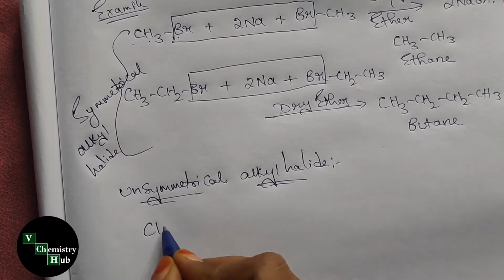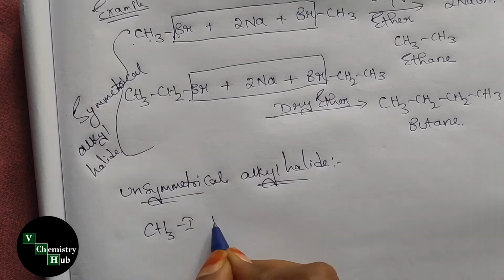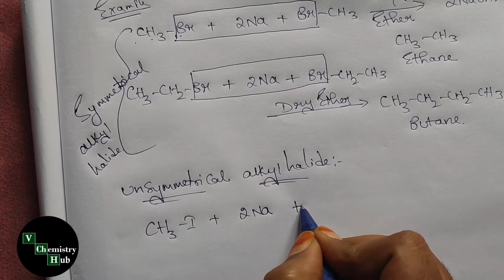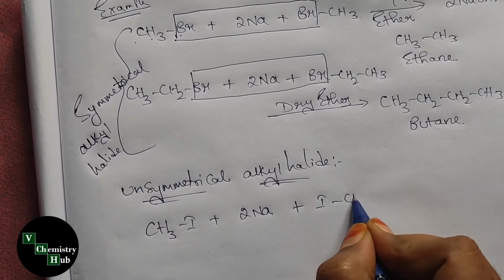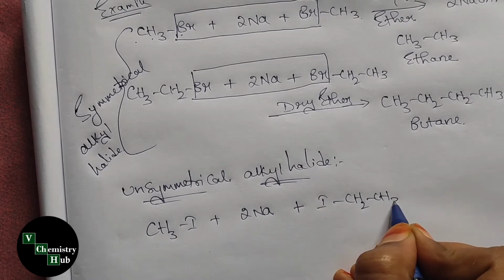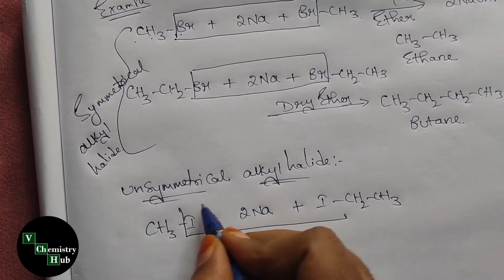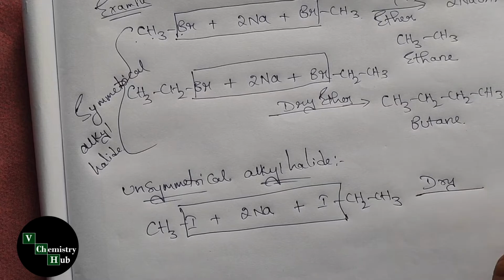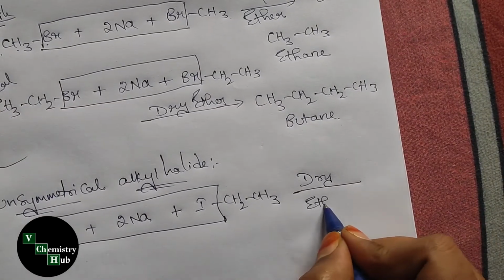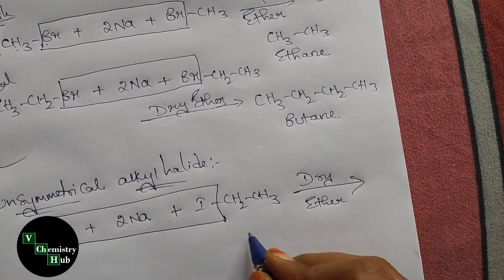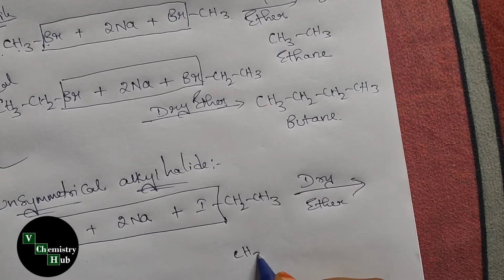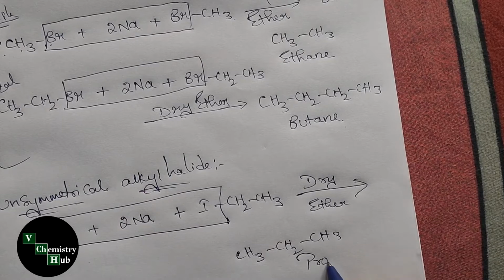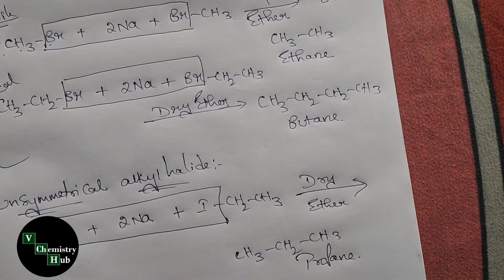For example, methyl iodide, which is on treatment with sodium metal, and ethyl iodide, CH3CH2I, in presence of dry ether, then we will get CH3CH2CH3, propane.